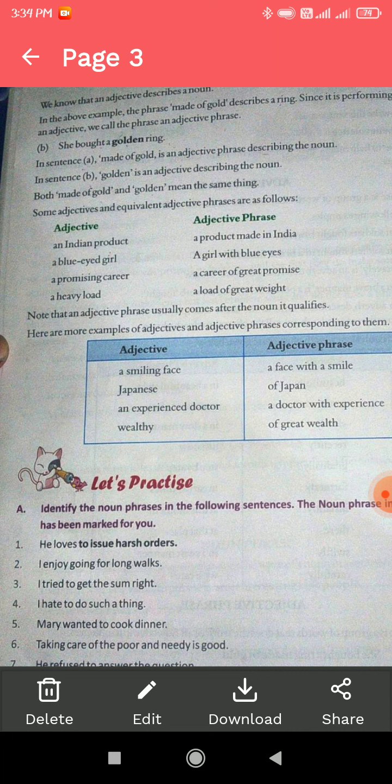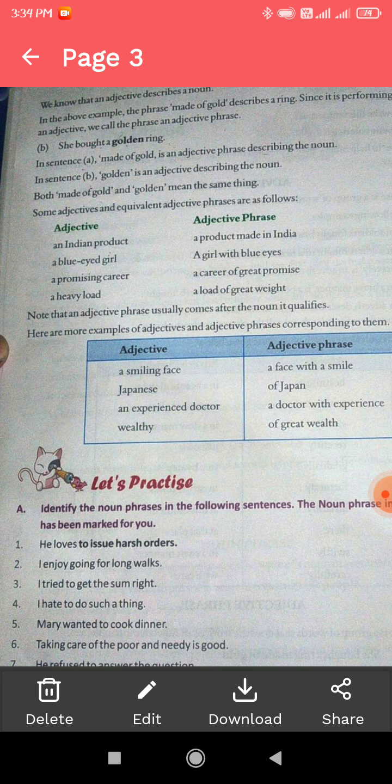Some adjectives and equivalent adjective phrases are as follows. Adjective, an Indian product; phrase, a product made in India. A blue-eyed girl, a girl with blue eyes. A promising career, a career of great promise. A heavy load, a load of great weight. An adjective phrase usually comes after the noun it qualifies.